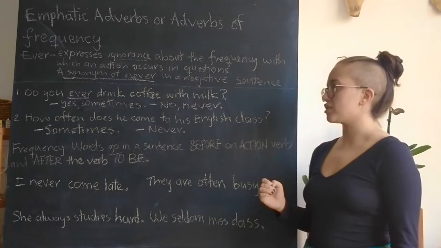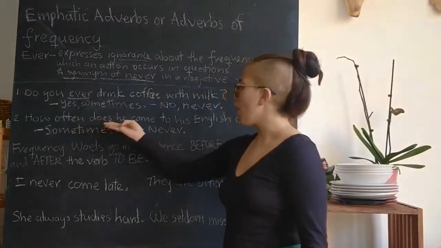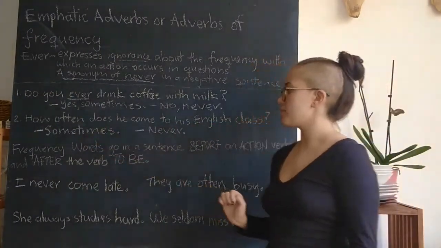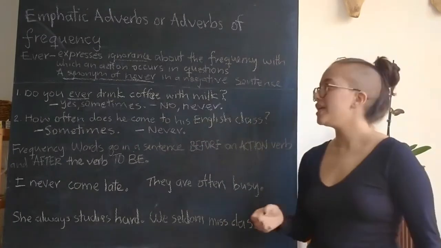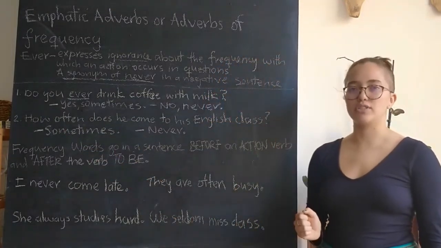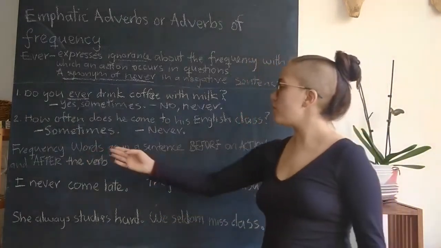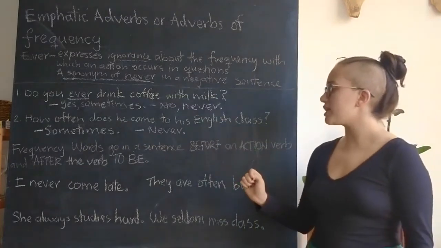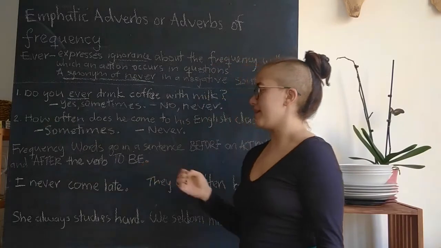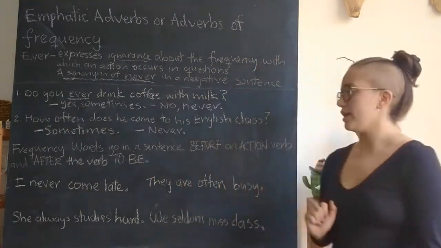Another way to ask a question is with often. We can say, how often does he come to his English class? Sometimes, or never. Here we use often to ask how many times that person comes. Okay. With frequency words, we put them either before an action verb or after the verb to be. So some examples are the following.